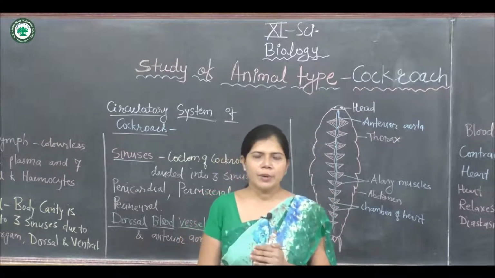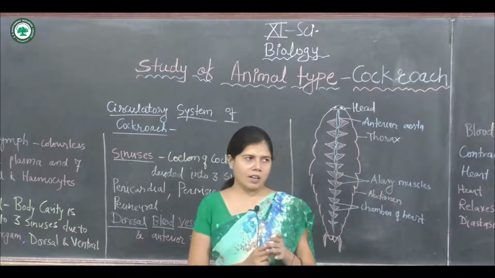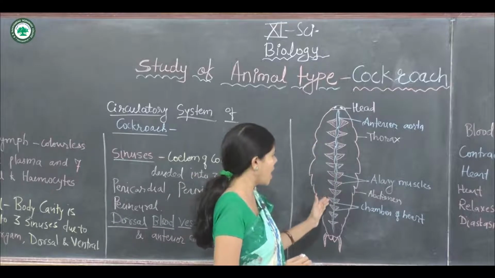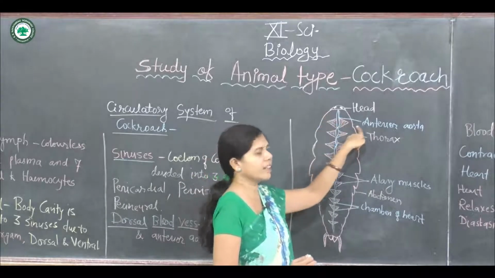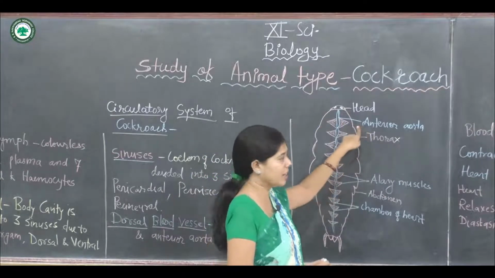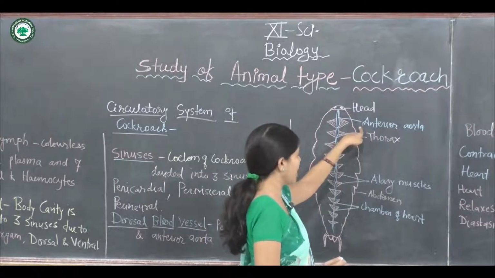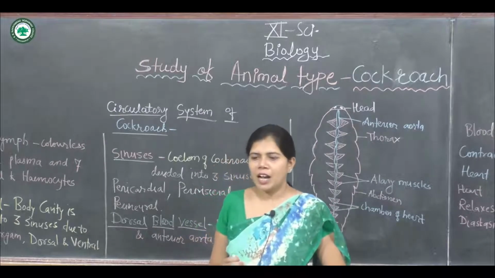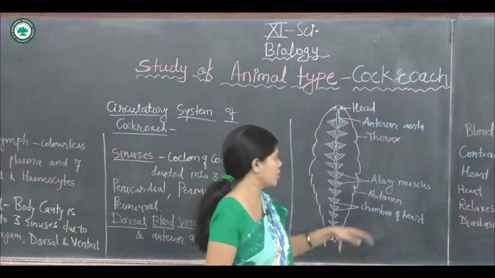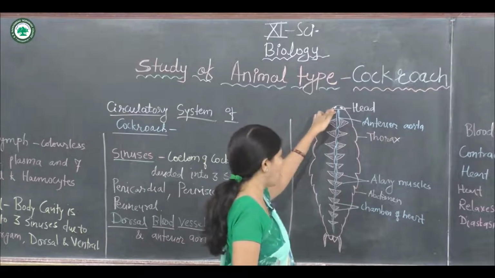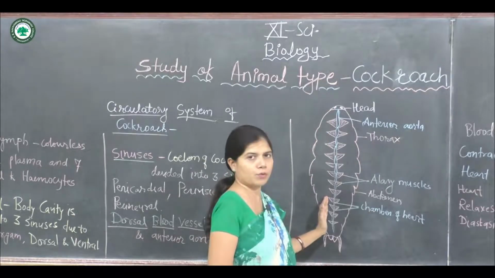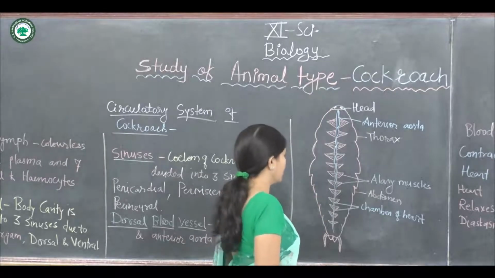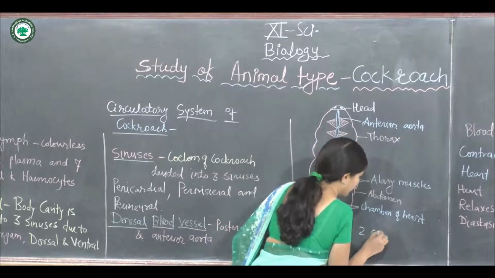This blood vessel is divisible into the posterior heart and the anterior aorta. We know that the heart is long in the cockroach. The heart is a long muscular tube-like structure, about 2.5 centimeters in length.